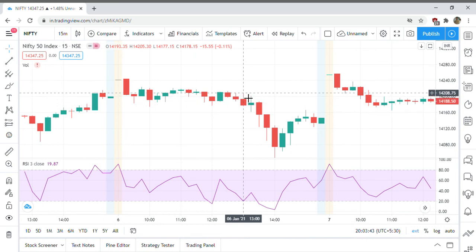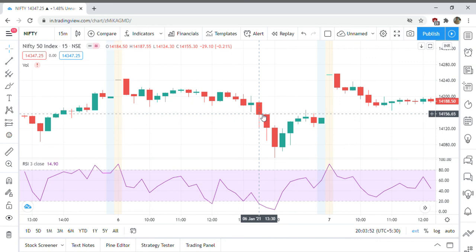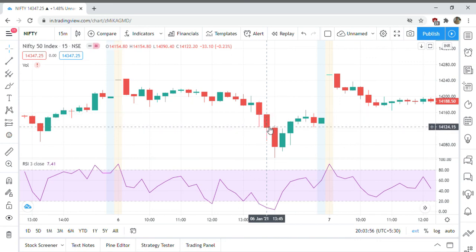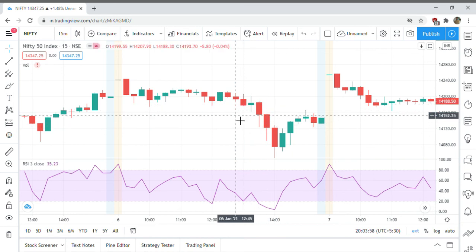My stop loss would be at this candle's high, and I am taking an entry here. I can exit at this point, or I can wait and exit at this point. So basically it's a 1:1 target.